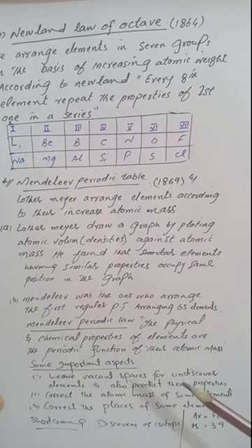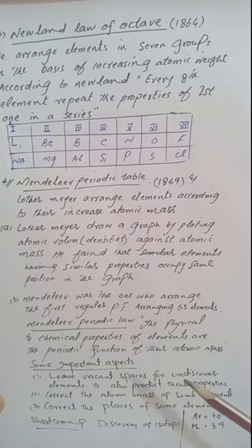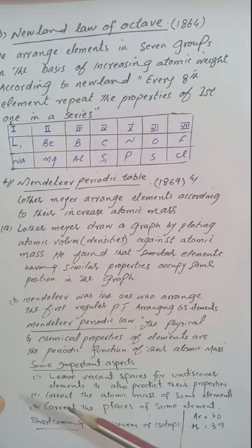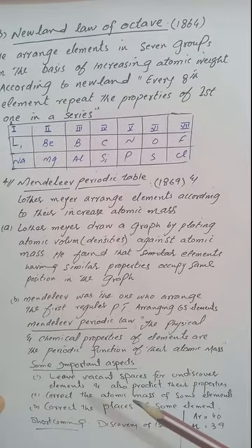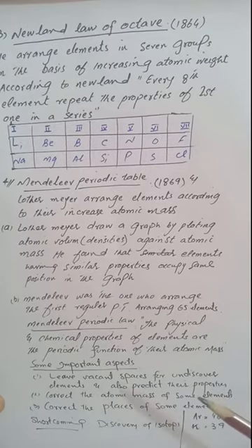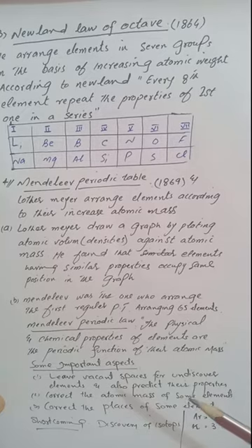It means that not only did he leave a particular position for an element which was not known at that time, but he also predicted what its possible properties would be if an element for this place was discovered. Secondly, he corrected the atomic mass of some elements. Some elements were given wrong atomic masses, and Mendeleev corrected them.